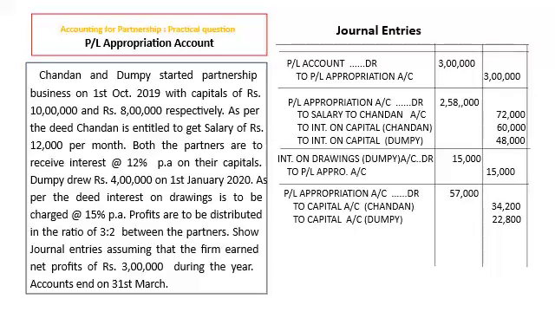So journal will be PL appropriation account debit 57,000 to capital account Chandan 57,000 into 3/5 equals 34,200. And to capital account Dumpy 57,000 into 2/5 equals 22,800.